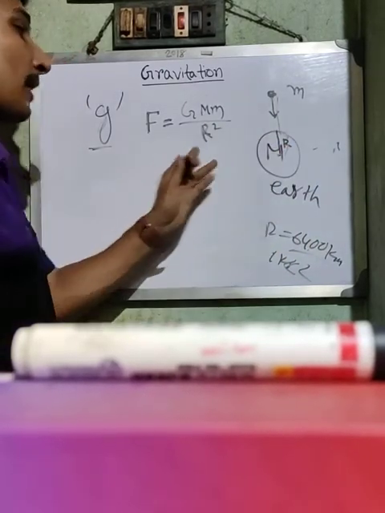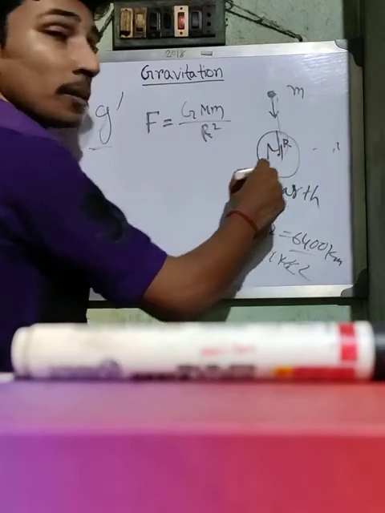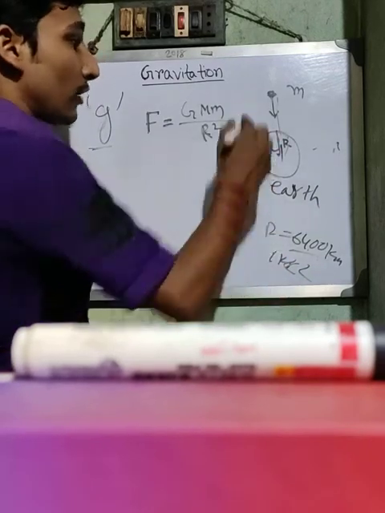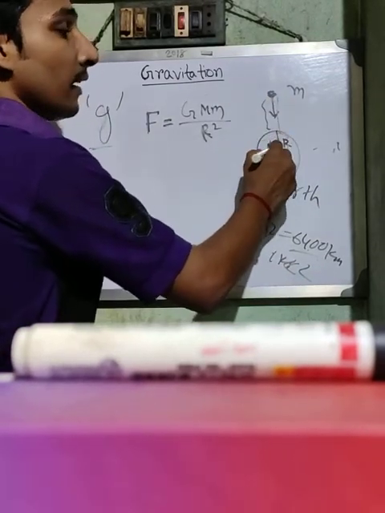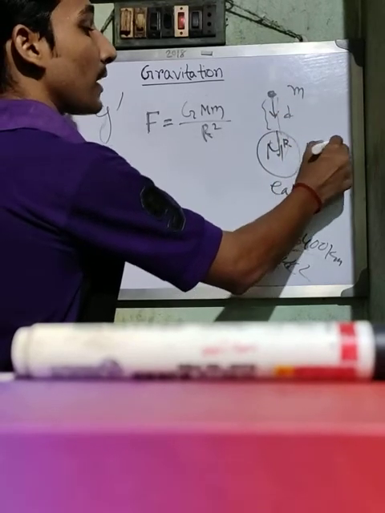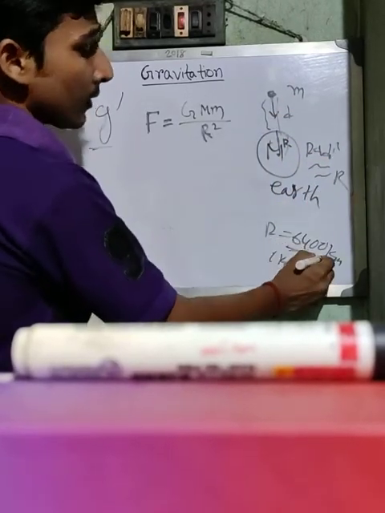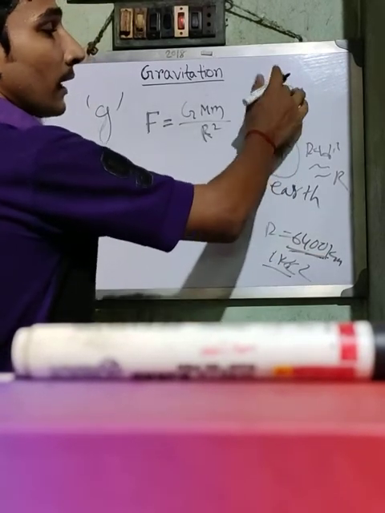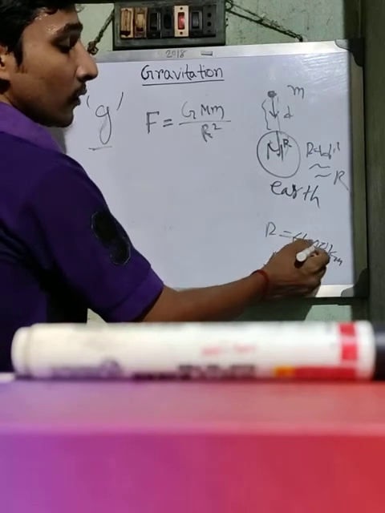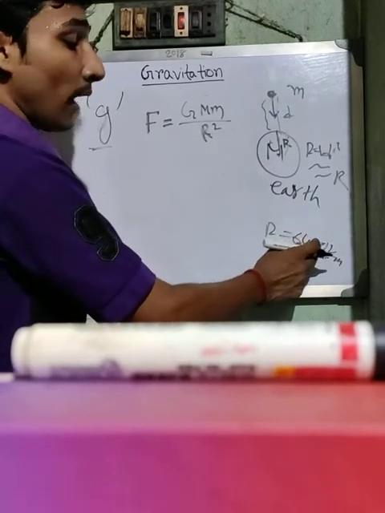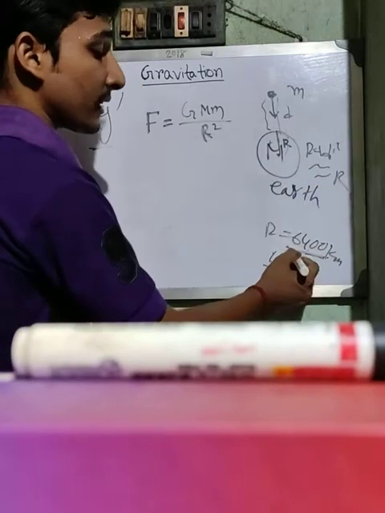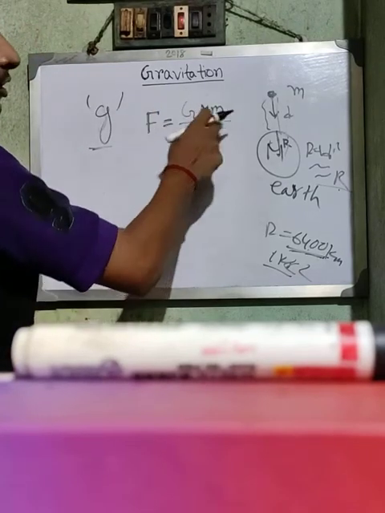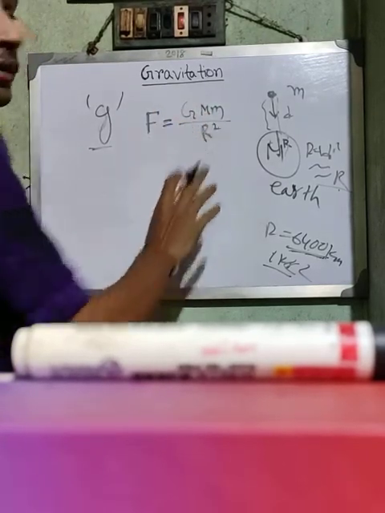Understand why I have taken this distance r? R is the actual radius of the earth, but the radius of the earth is a very large value. So if this distance is d, then r plus d is nearly equal to r. The radius of the earth is 6400 km, and I have taken a mass m 1 km above, so 6400 plus 1 is 6401, which is nearly equal to 6400. That's why I have taken the distance as r. So the gravitational force is G M m upon r square. Clear?